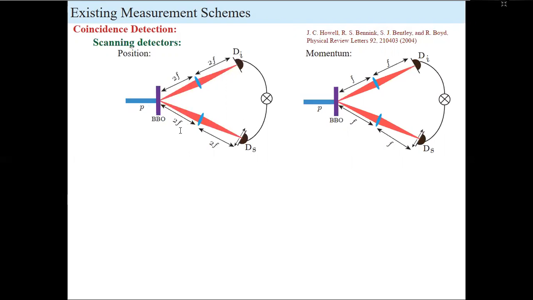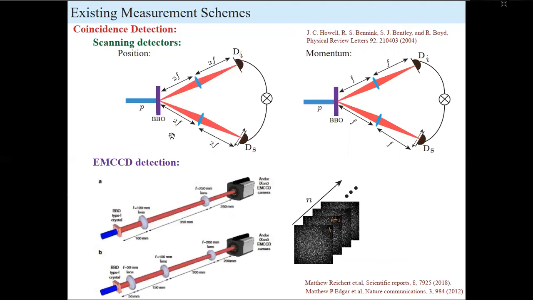More recently, another better technique has been introduced, that is coincidence measurement using EMCCD cameras, where the BBO plane and its Fourier planes are imaged on this camera, and one has to collect a large number of frames. And if we look at two different regions in the frame and find the correlation between them using this formula, that gives the estimate of coincidence count between these two regions.